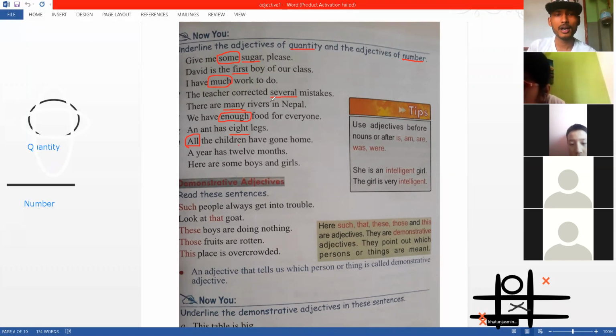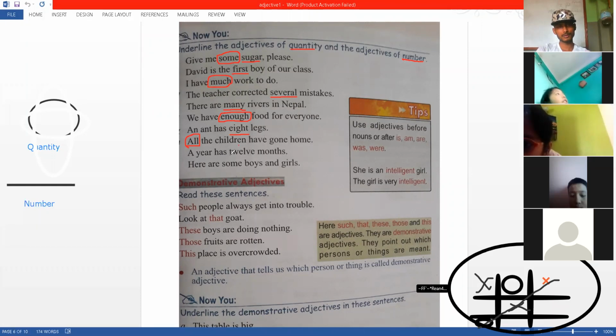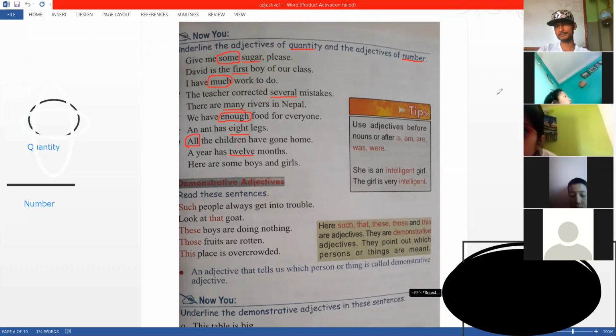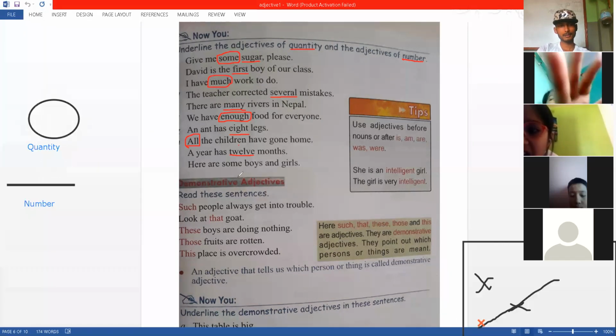Okay, a year has 12 months. Rosen, a year has 12 months. 12. Adjective of number. Yes, this is easy. Here are some boys and girls. Apeksha. Some is quantity.